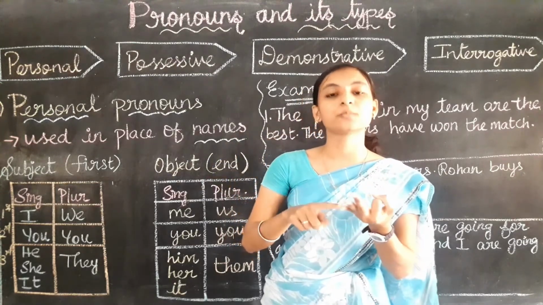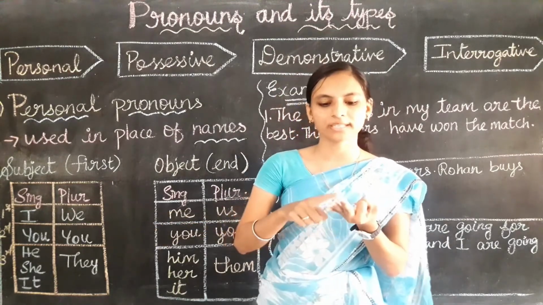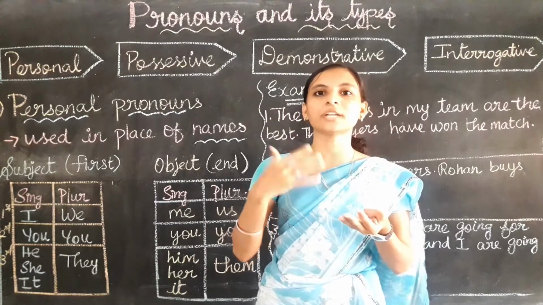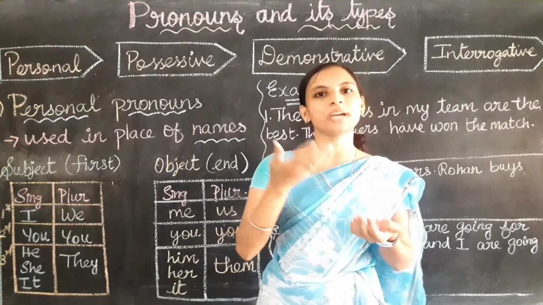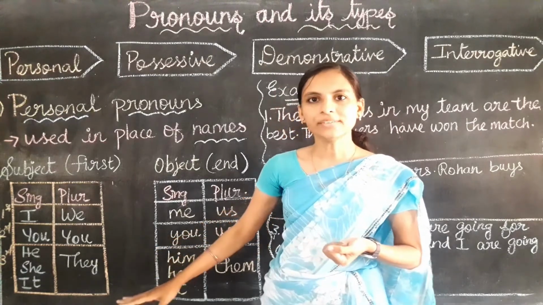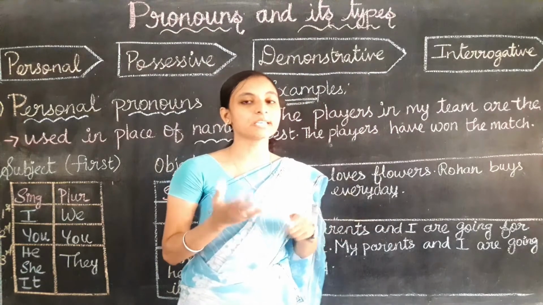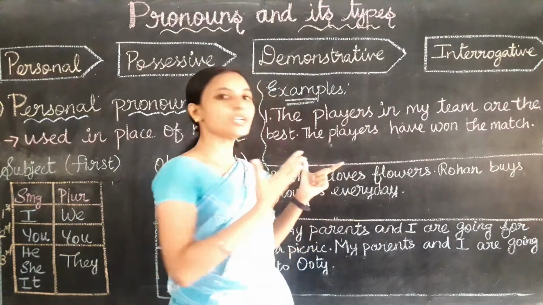He, she, it are third person singular, that is these persons are not available. We are using their names and we are talking about them. If they are plural, then we use them. Clear with this, children? Okay.